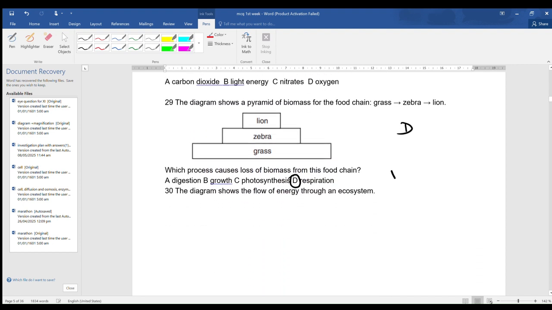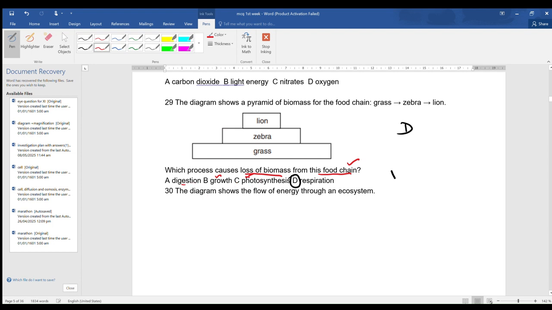The diagram shows a pyramid of biomass for the food chain grass, zebra and lion. Which process causes loss of biomass for this food chain? We know that digestion can cause the loss of biomass. Growth will cause increase in biomass. Photosynthesis will cause increase in biomass. So B or C we will rule out immediately.